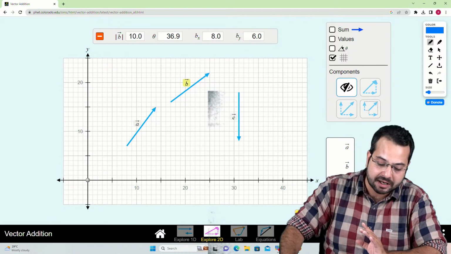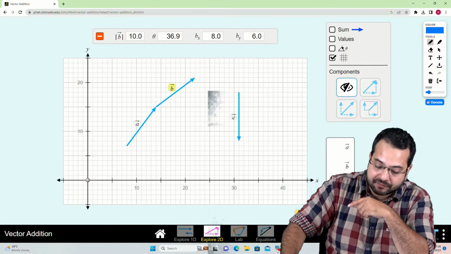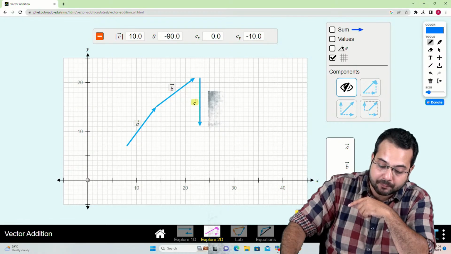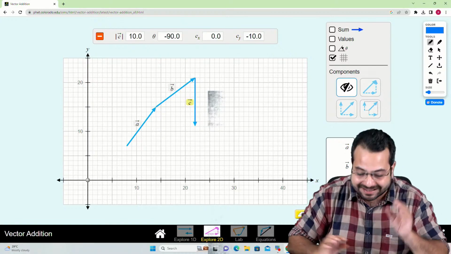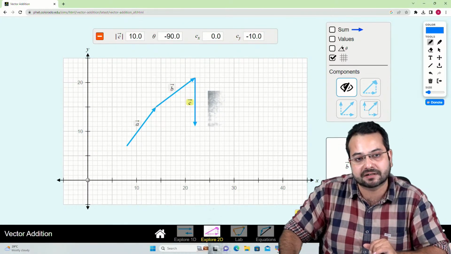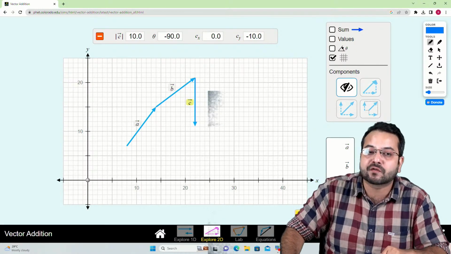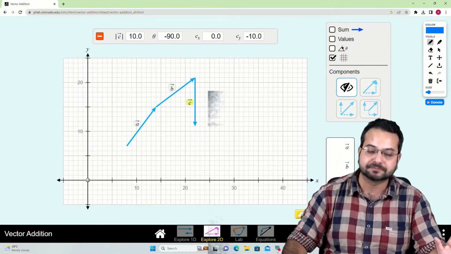Let's say this is the vector. I'm going to join it head to tail. And then I have another vector. I'm going to join it head to tail as well. Now what does the polygon law of addition say? It says that the final vector, the resultant of these vectors, would be a vector which goes from the tail of the first vector to the head of the last vector. That is it. Plain and simple.